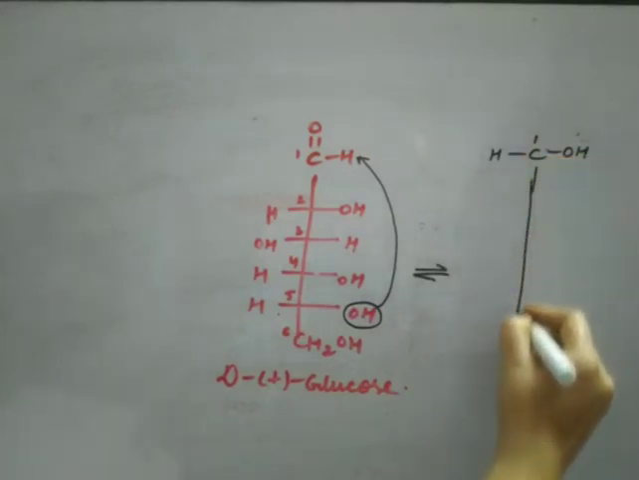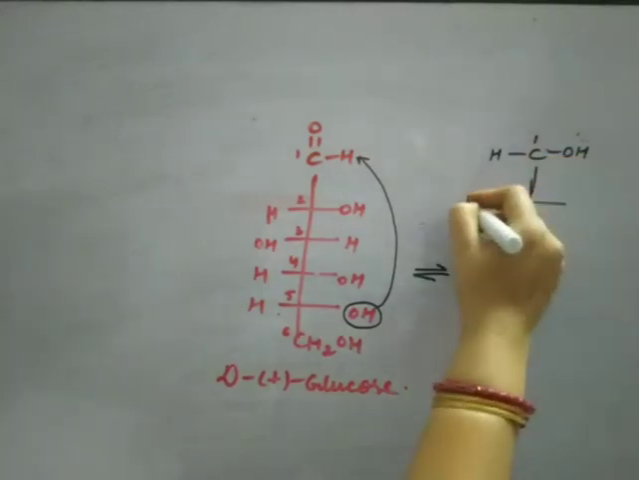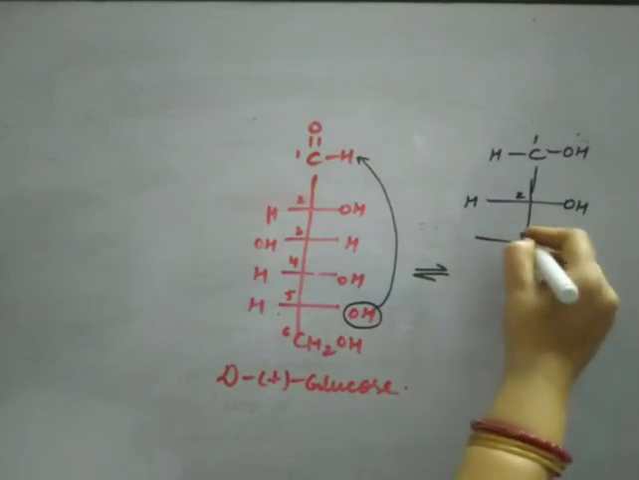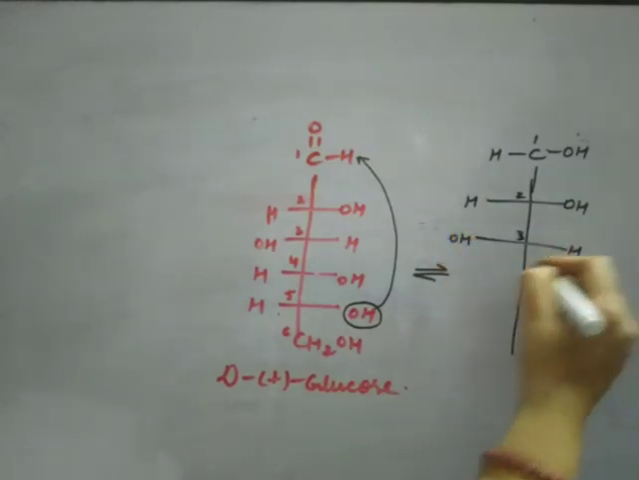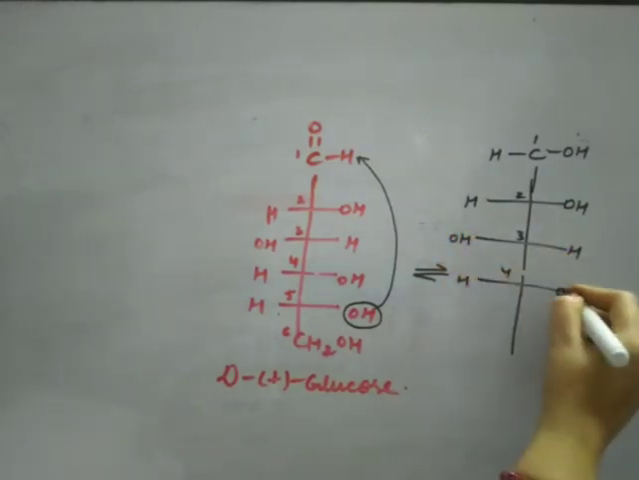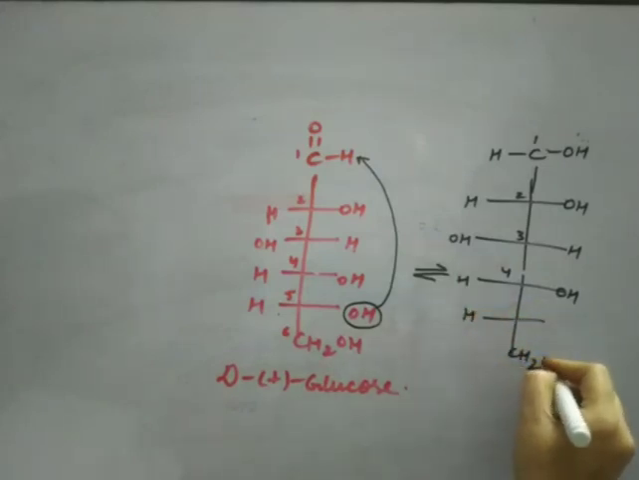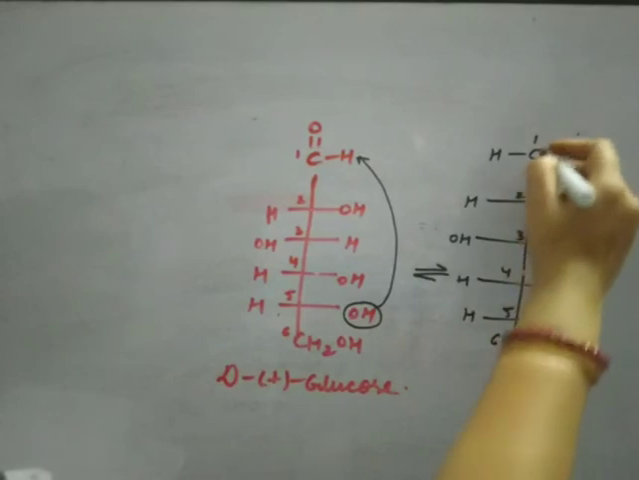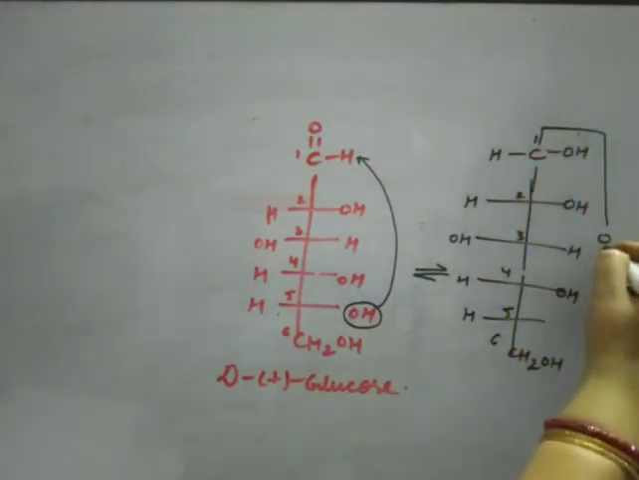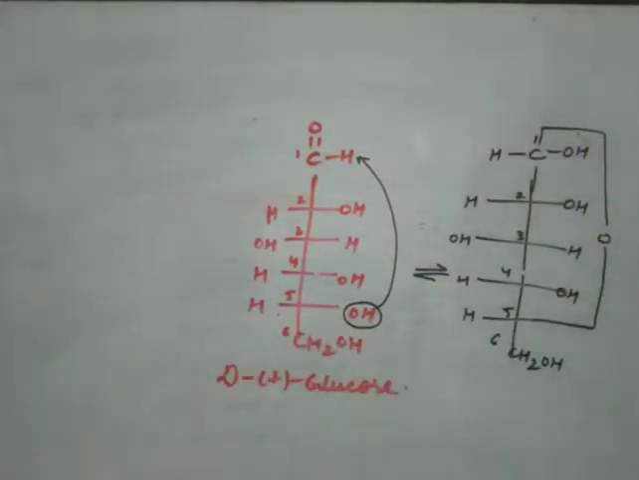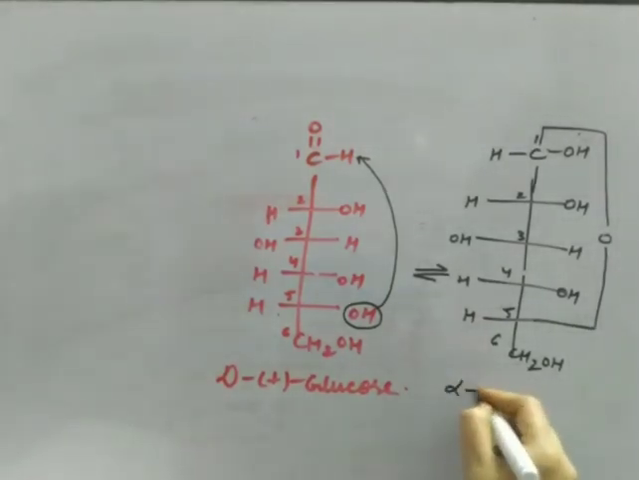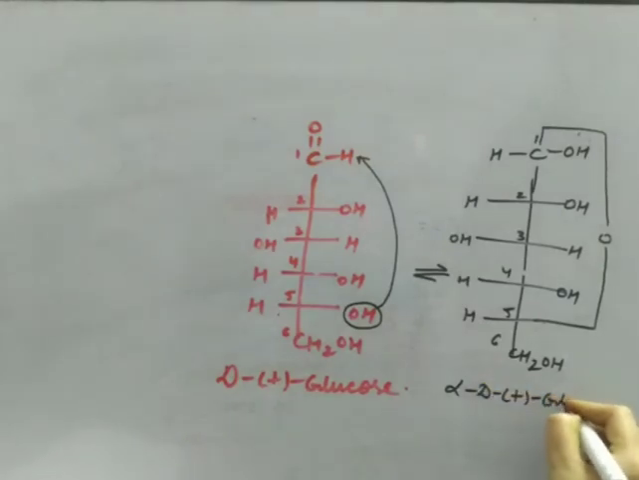Then the remaining structure will be the same. This is the second carbon, H and OH. This is the third carbon, OH. This is the fourth carbon, H and OH. Now the fifth carbon has only H and this is the sixth carbon. And there is an oxygen which is linked to the first and fifth carbon. So there is linking of the first and fifth carbon by an oxygen atom. This type of structure is known as alpha D plus glucose.